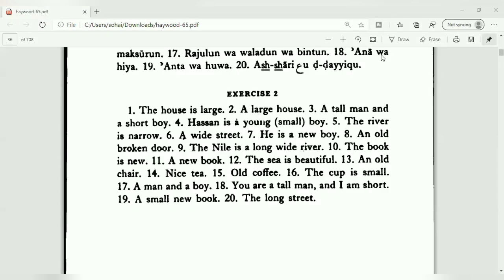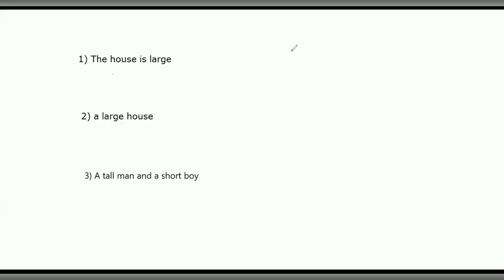Now we will translate from English into Arabic. This is slightly more difficult than the previous exercise, so I will write down the answers for 3 of these on a whiteboard and you could do the rest yourself. So here I've written down the first 3 questions which we will answer just to make things easier and quicker.